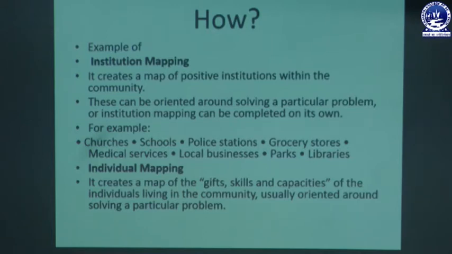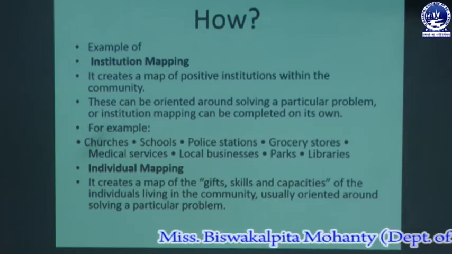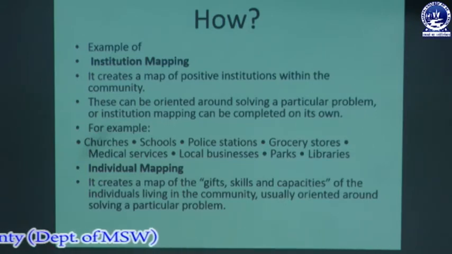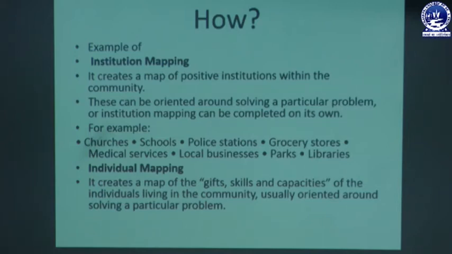These individuals might be gifted with some skills, or they might have some capacities which are going to be helpful in solving the problems that are arising in the community.